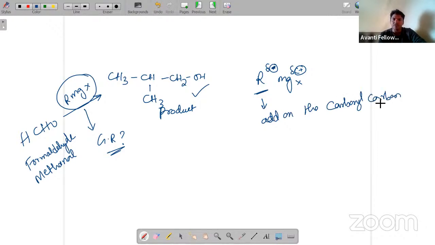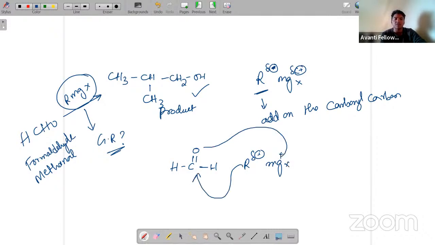Let's suppose we take RCHO, and we have R minus and MgX plus. Now this R minus will attack the carbonyl carbon, and this Mg plus will attack the oxygen, because it gets partial negative charge while the other gets partial positive. The intermediate step will be H, C, OMgX, with R and H on the carbon.